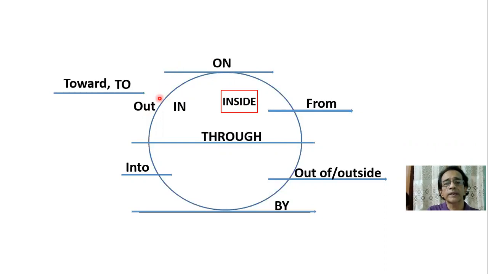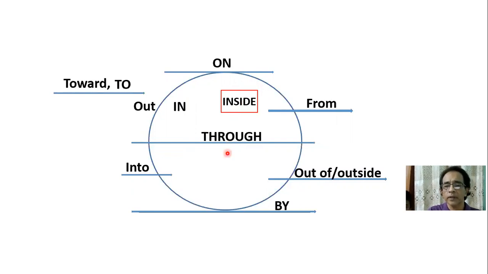Close to the circle is out, and down the out we see into, then in the bottom we see by, and then we see out of, outside, and from. Within the circle there is in, and this is a box, or there is inside in the box, and there is a line which means through.